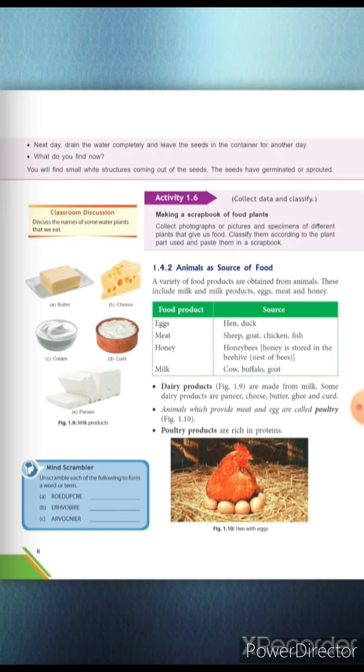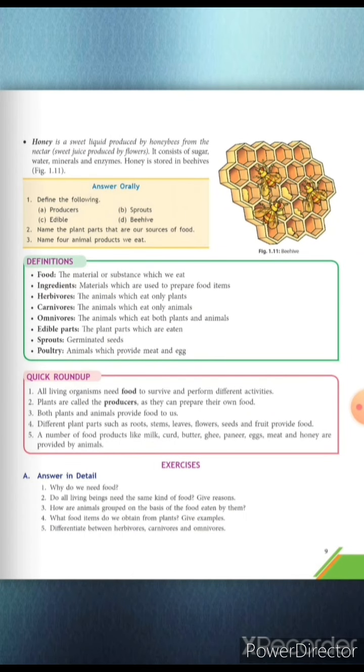In this we are going to discuss the dairy products as well as poultry products. In dairy products, all the products which are made up of milk are known as dairy products. For example, paneer, cheese, butter, ghee and curd. Animals which provide meat and eggs are called poultry, and poultry products are rich in proteins.